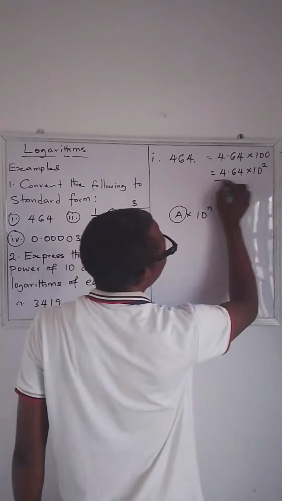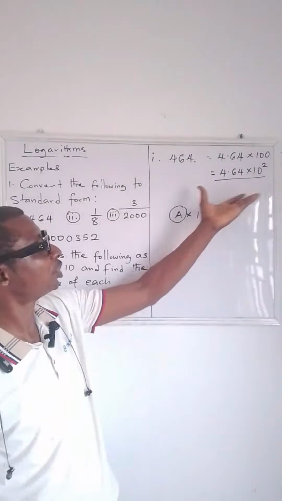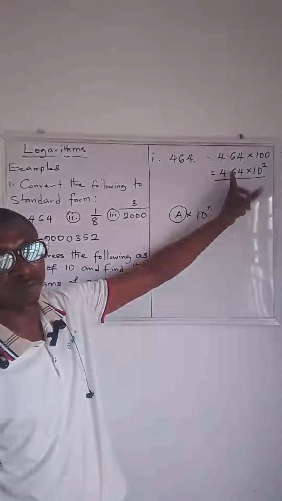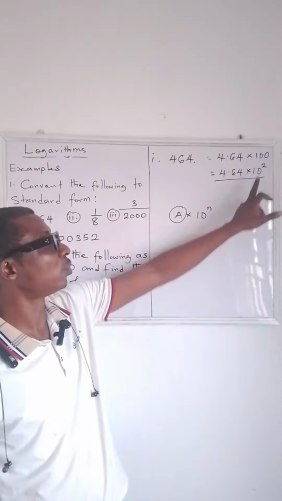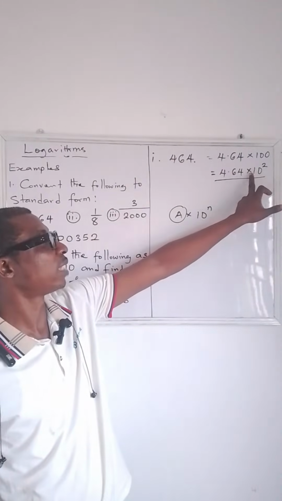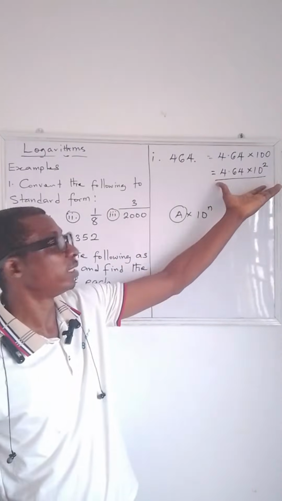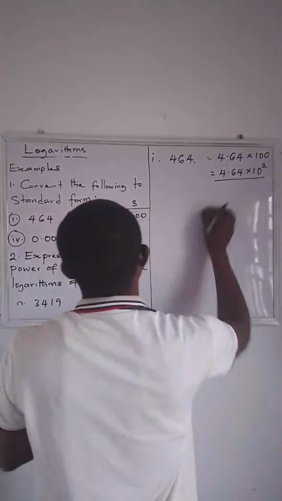So now this number is in standard form. Whenever I check a standard form, I must see a point at the back of the first significant digit, and it must also have times 10 raised to the power of an integer. All right, so this number now is in standard form. That's the first one. Now let's look at the second one.